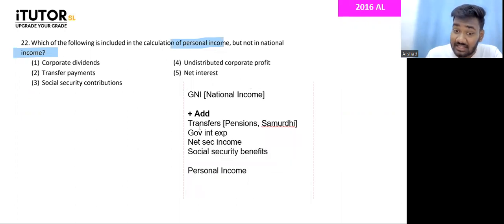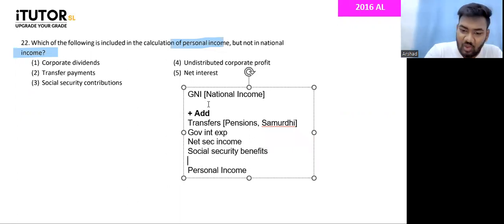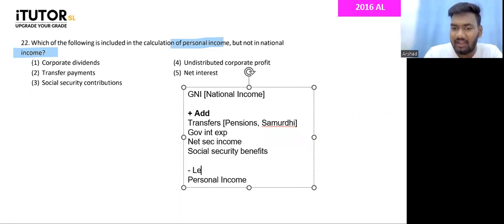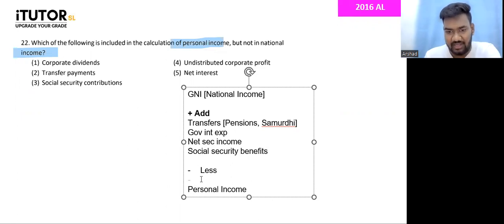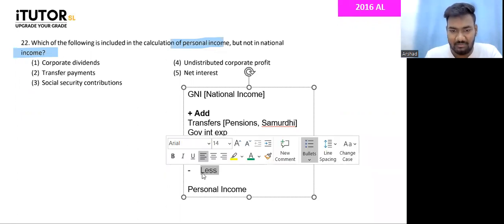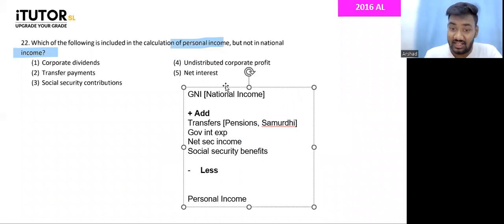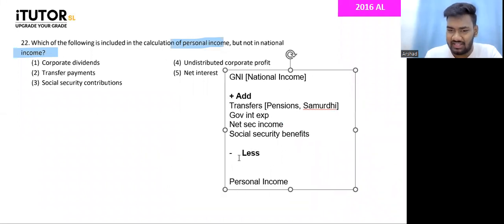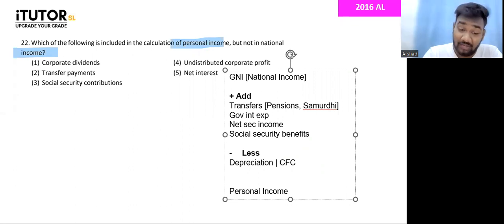Then there are some parts that are in national income that are not there in personal income. So those ones you minus. Can you tell me what we minus? What are the things that we minus? It's there in national income, but it's not there in personal income. Employee compensation, no, that's not there, right? Depreciation, okay, that is, in other words, consumption of fixed capital. Not corporate profits, but retained profits, because corporate profits, part of it they get as dividends. It's the retained profits that they don't get. Okay, retained profits.